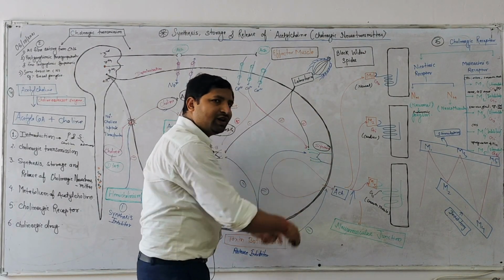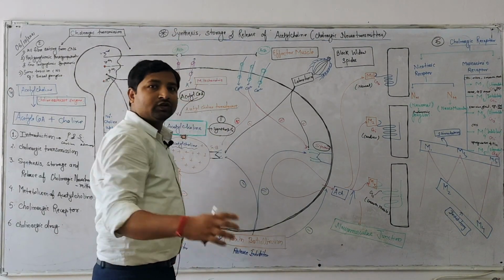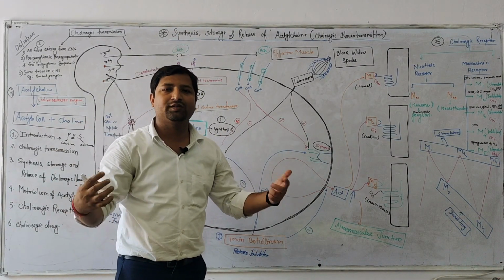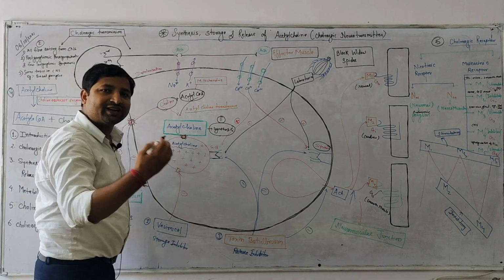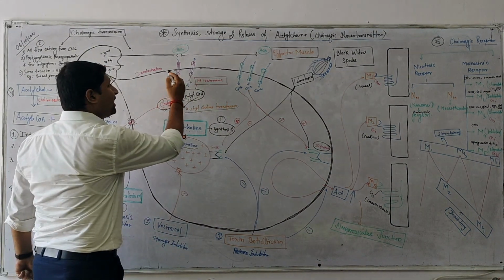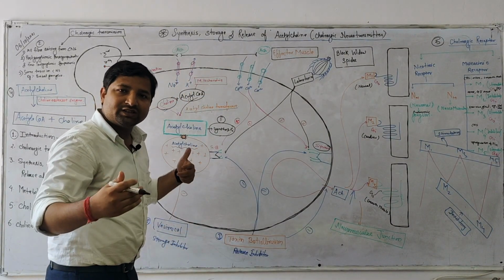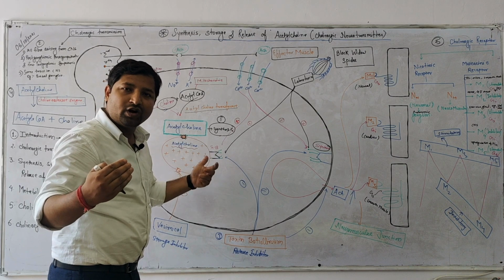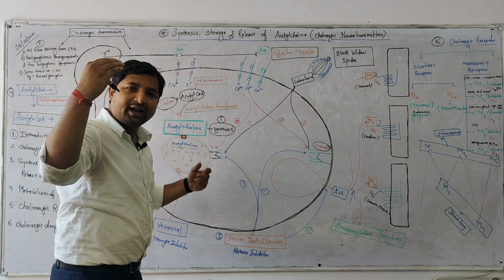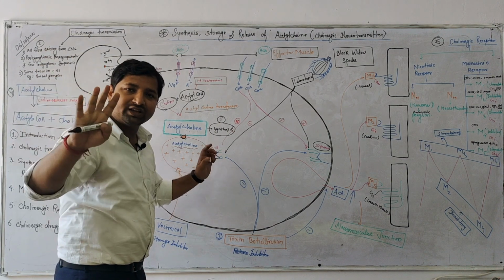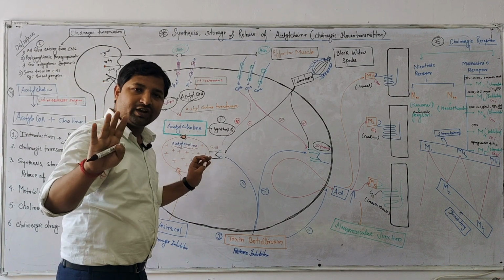How will synaptobrevin and syntaxin attract? There is a depolarization of the nerves. As you earlier learned about the action potential, during depolarization sodium and potassium ions move. From minus 70 millivolt, the action potential rises up to plus 20 millivolt, then the plateau phase, then the repolarization. Remember the action potential; this is very, very important.